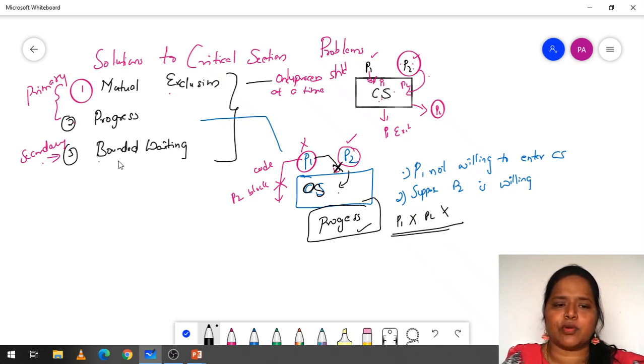And next one is bounded waiting. So what do you mean by bounded waiting? Here P1 is there and process P2 is there.